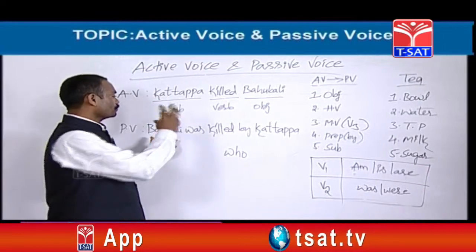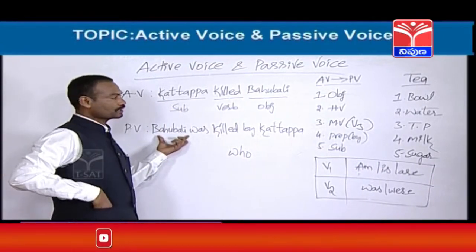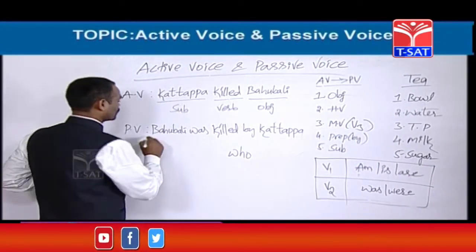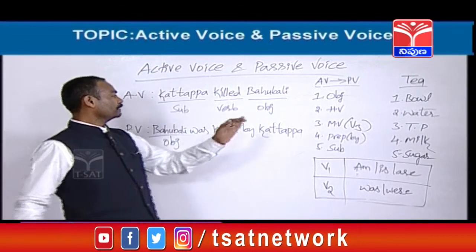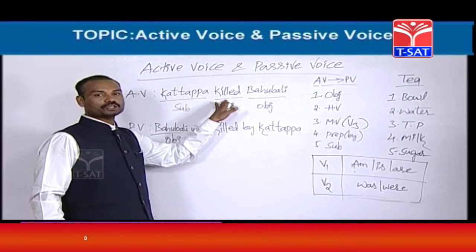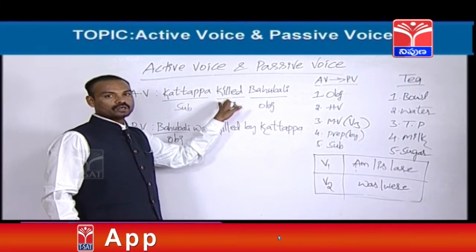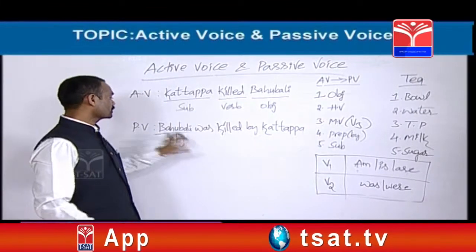I told you, first we should start the passive voice with the object. Okay, this is the object. How to find out the object? You should go to the verb and ask a question with what and whom. The coming answer is called the object.